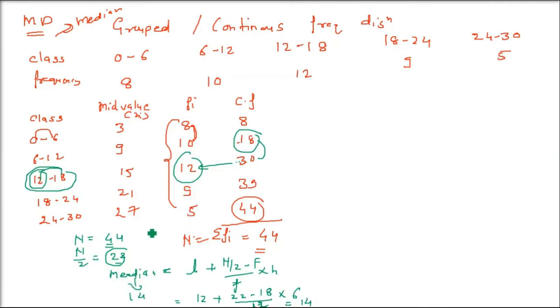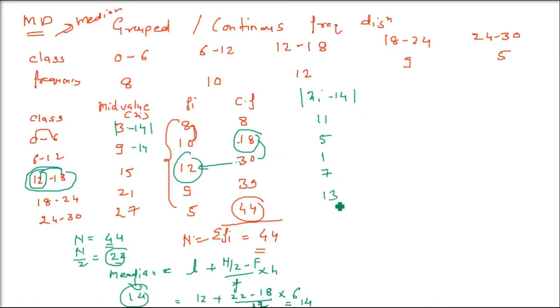Now we have found out the median. Now we have to go for mean deviation. Okay. Now median is done. Now let us come to xi minus 14. 14 is the median. So just subtract 14 from this column and take the positive values only. 3 minus 14, 9 minus 14, 15 minus 14, 21 minus 14, 27 minus 14, and always take the positive value. 11, 5, 1, 7, 13 will come.